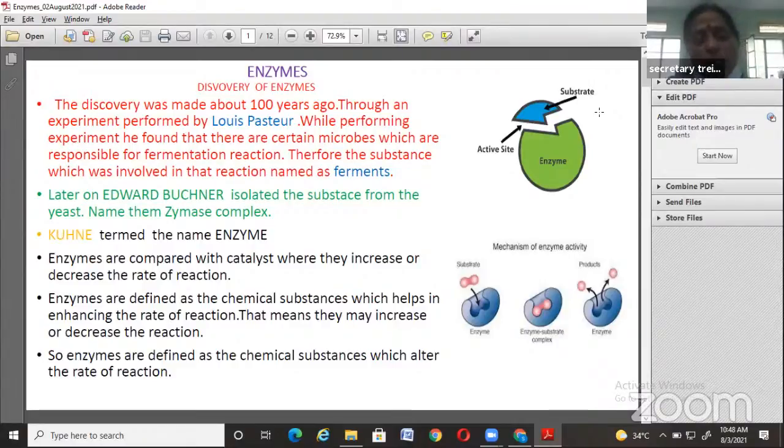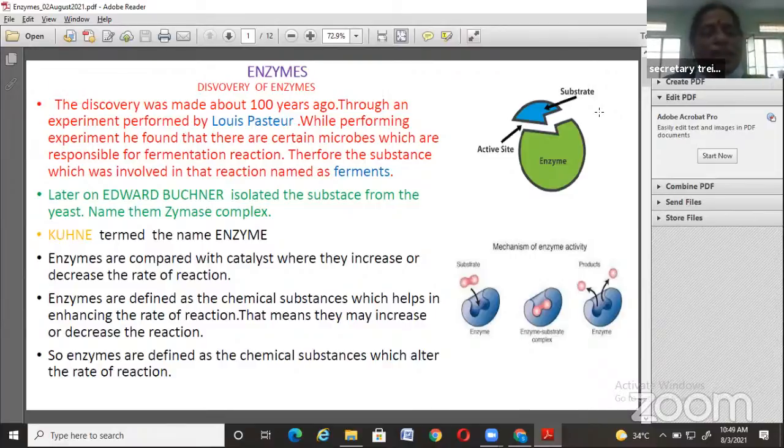So the chief character of enzymes is taking part in reactions and helping in increasing or decreasing the rate of the reaction. But they will not be changed during the reaction process. They simply increase or decrease the rate of reaction. Then next, what are enzymes? Enzymes are catalysts. It's very clear.